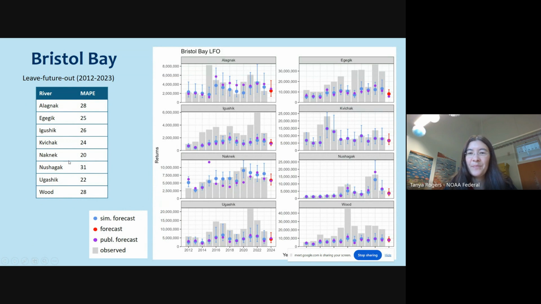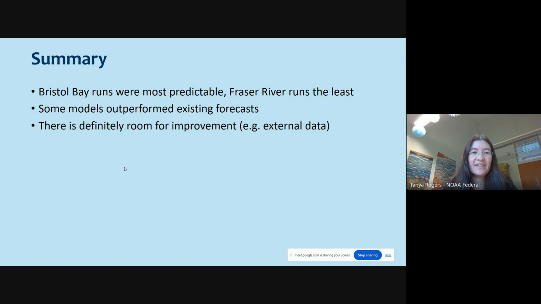Okay, here, same plot. We have observed, predicted, published forecasts for each river, and percent errors that I was getting for the test period. And at least for the Alagnak and Naknek rivers, the forecasts I was getting do seem to be probably noticeably better than the published ones, but the other ones are pretty similar. So that was interesting.